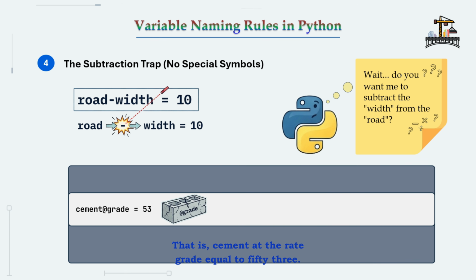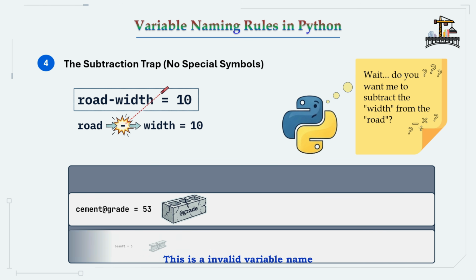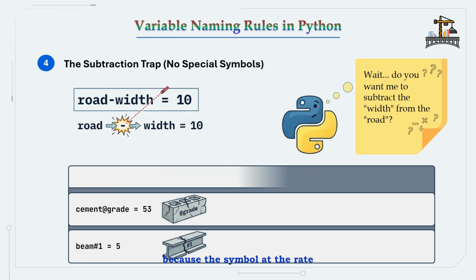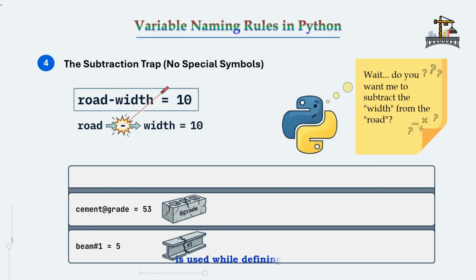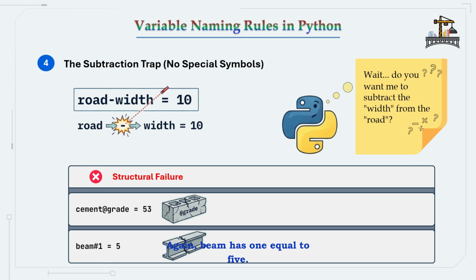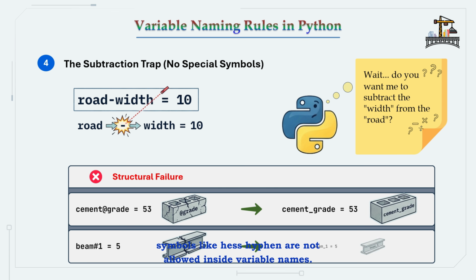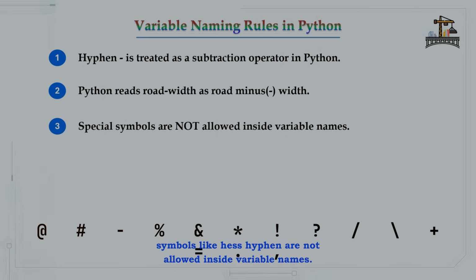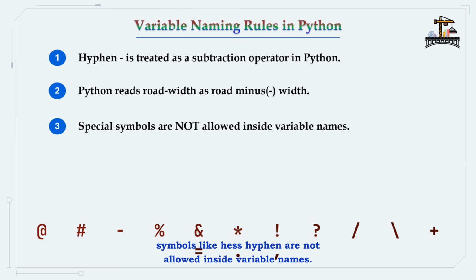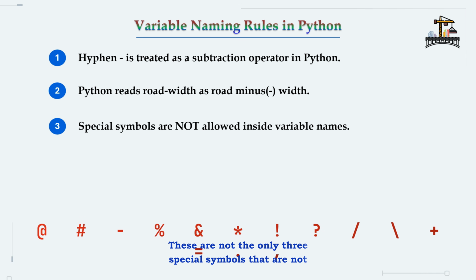Now refer to this example, that is cement@grad = 53. This is an invalid variable name because the symbol @ is used while defining the variable name. Again, bin#1 = 5. This is also invalid because the symbol hash is used. So special symbols like @, hash, hyphen are not allowed inside variable names.